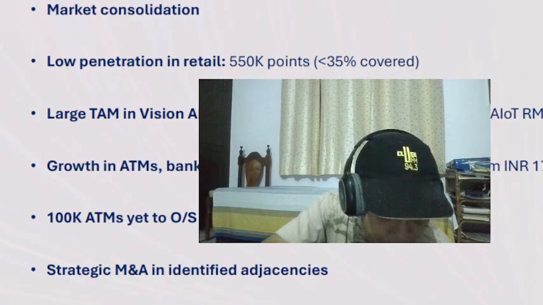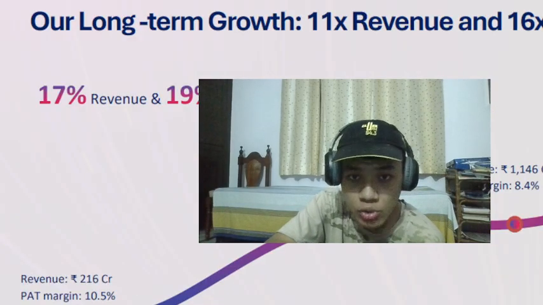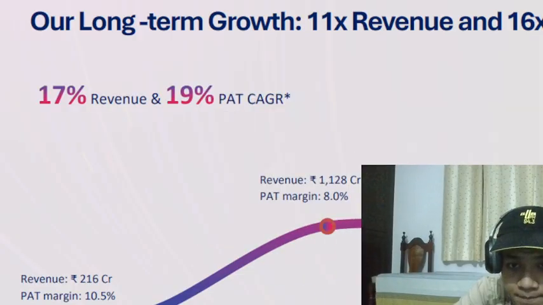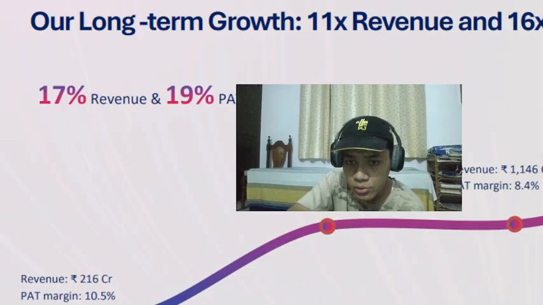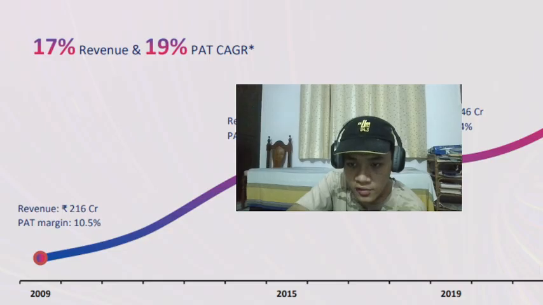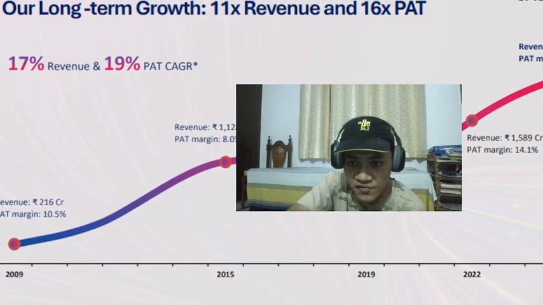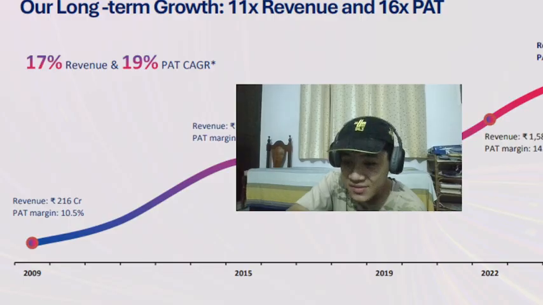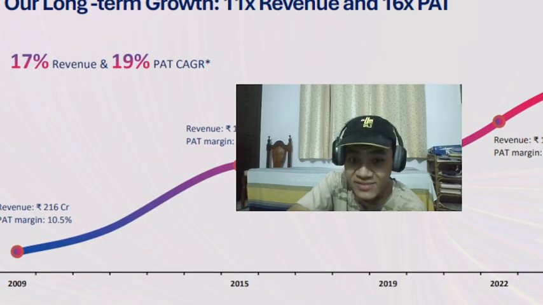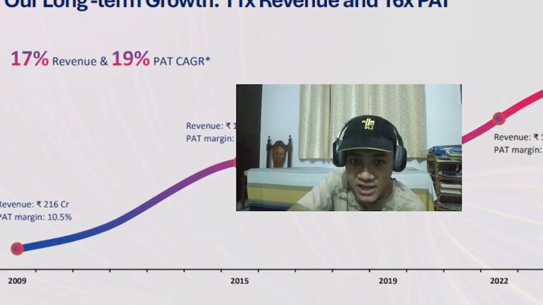All right. Then we have the long-term growth, from 2009 all the way to 2025. 17% revenue growth from 2009 to 2025, 19% profit after tax growth.